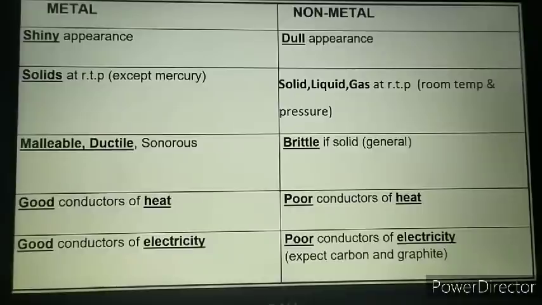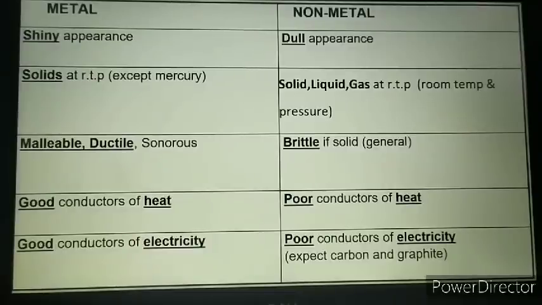The examples you have already seen. The solid form of non-metal was carbon and sulfur. Liquid form was bromine, and the gaseous form example we have seen is oxygen. Then the next difference between metal and non-metal is that metals are malleable in nature, ductile in nature, and also sonorous. But when we talk about non-metals, they are brittle if they are in solid form. Brittle means they break easily.